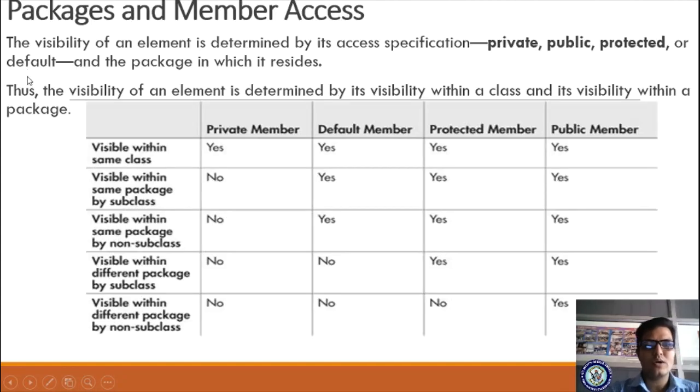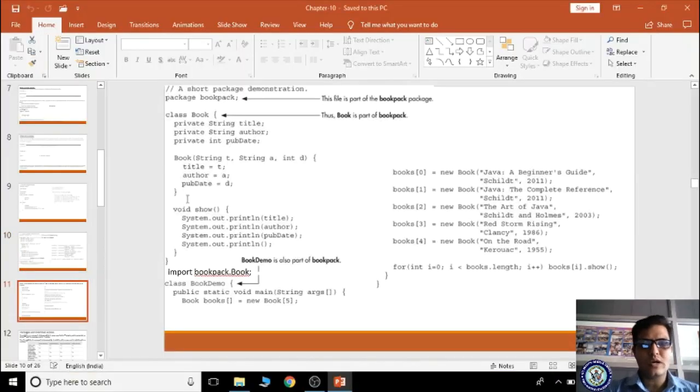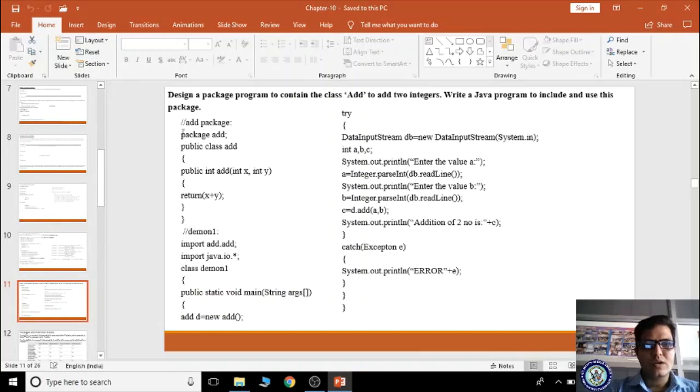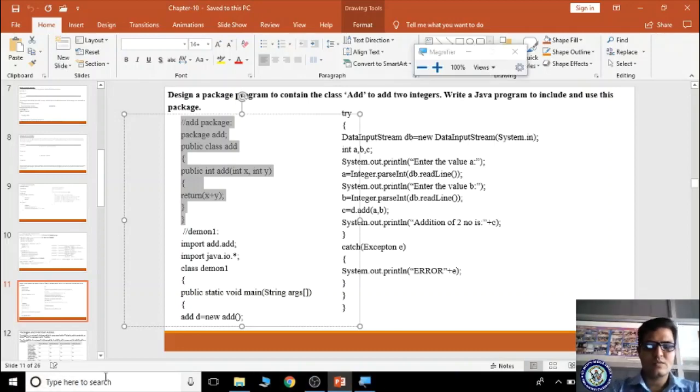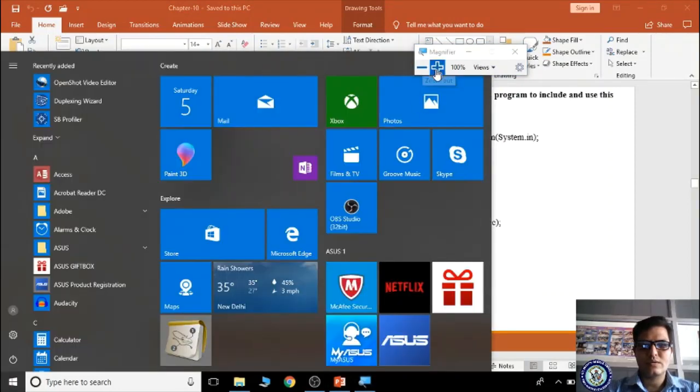Now I am copying this program. Let me copy this first one. What is this? This code. Let me take the magnifier for understanding what I'm actually doing.